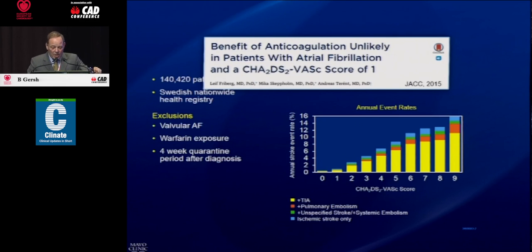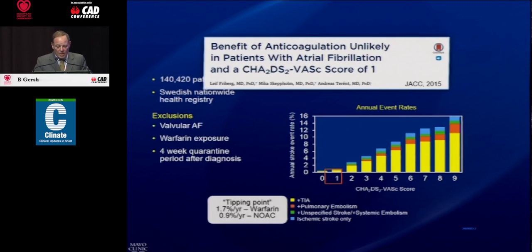And in this population, with a much, much lower rate of ischemic stroke than in the others, you can see here that with a CHADS-VASc of 1, the ischemic stroke rate actually is under 0.5%. And they say that to justify warfarin, you have to have a rate of 1.7 or 0.9%. So in this Swedish study, in fact, with a lower risk of stroke, the CHADS-VASc of 1 didn't justify anticoagulation.